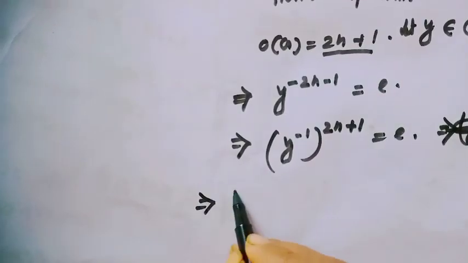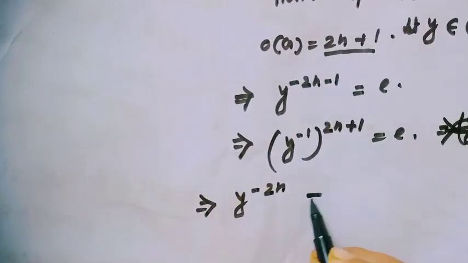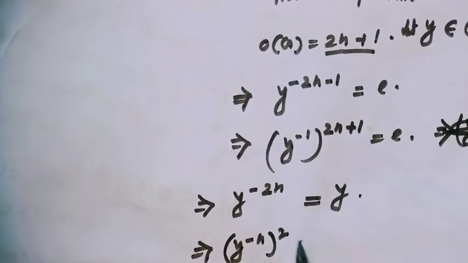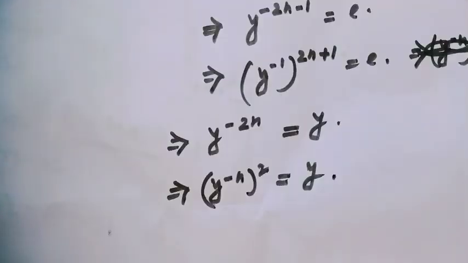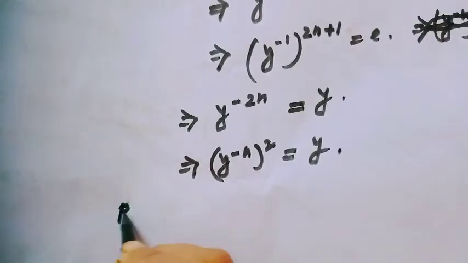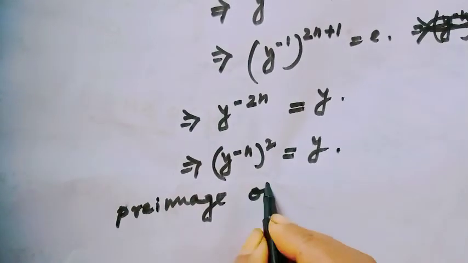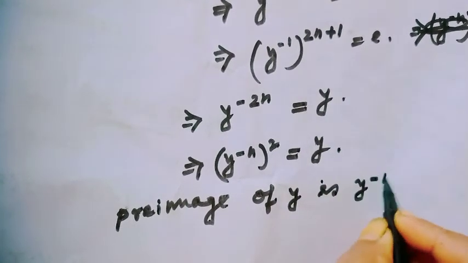That implies y to the power minus 2n equal to y to the power minus n, to the power 2, equal to y. That means the pre-image of y is y to the power minus n.